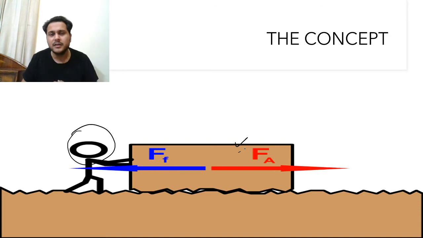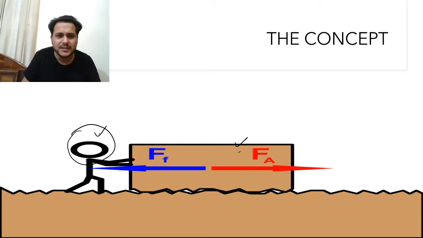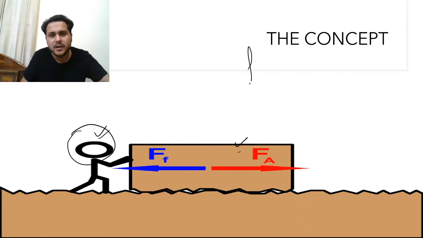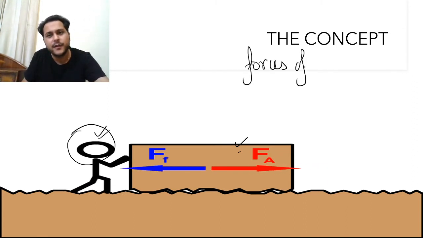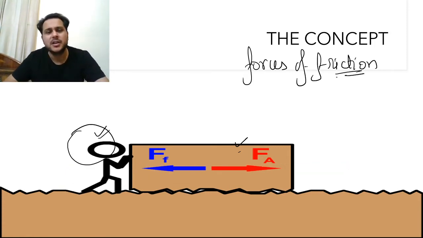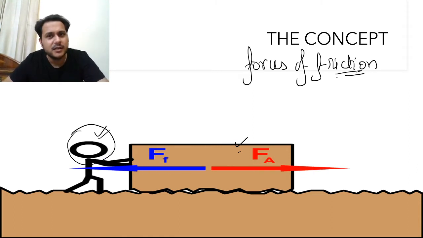The reason behind no movement of this block is not the less power of this guy. The reason behind the block not moving is the force of friction. So this particular picture must be making it clear to you what friction is. Practically you are getting it: sir, I'm pushing something, but it is not moving. This is friction. But let us understand it with respect to the concepts which will be asked in IIT JEE.